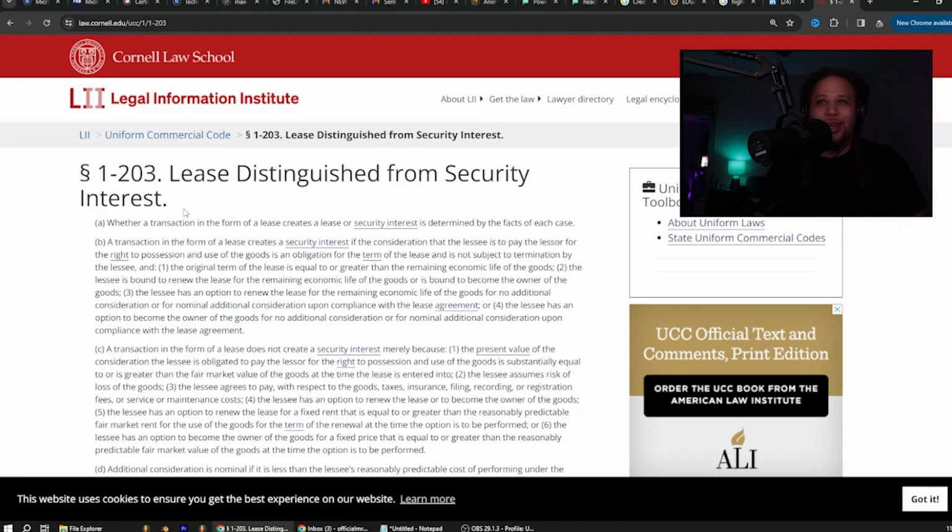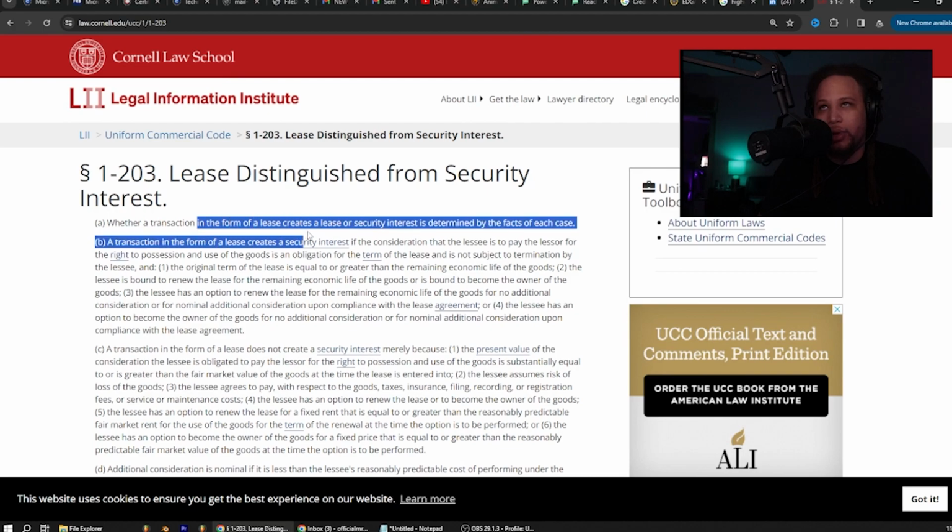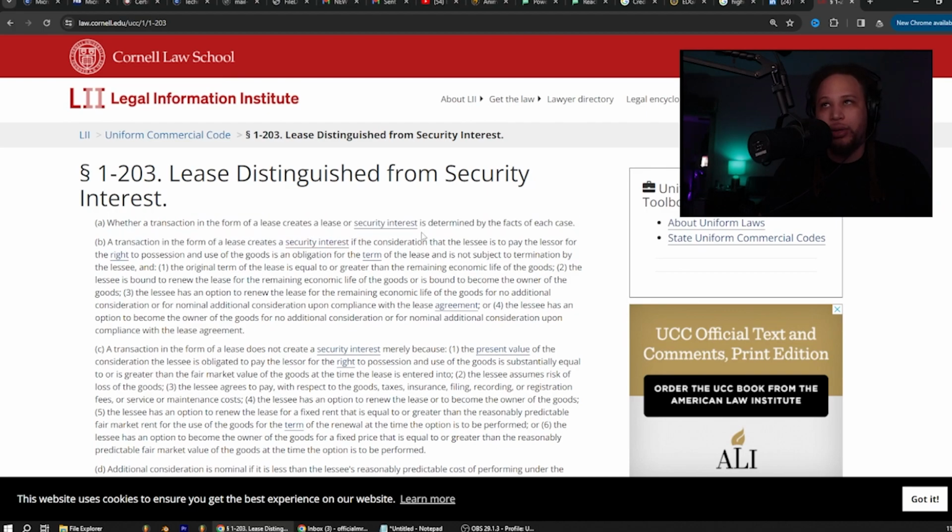All right, 203, lease distinguished from security interests. A. Whether a transaction in the form of a lease creates a lease or security interest is determined by the facts of each case.